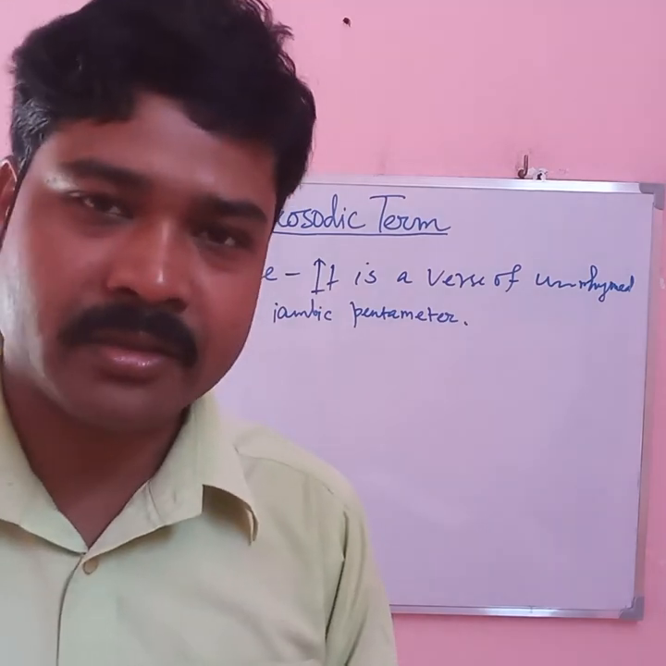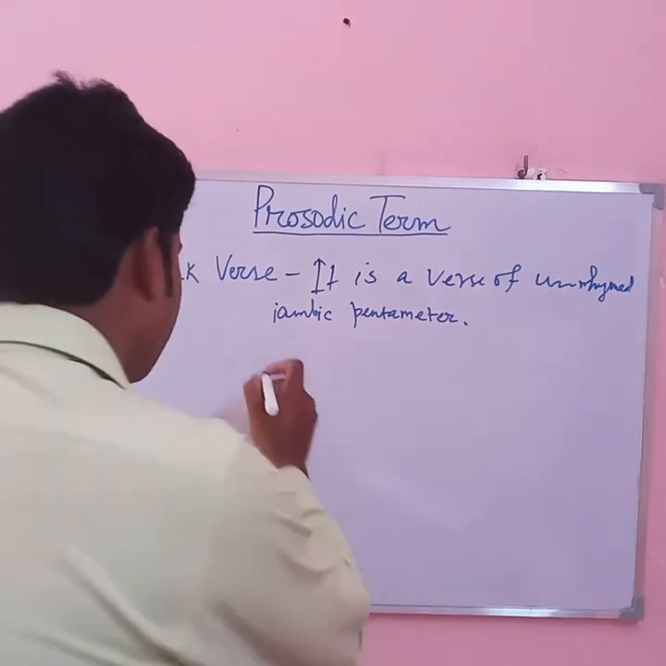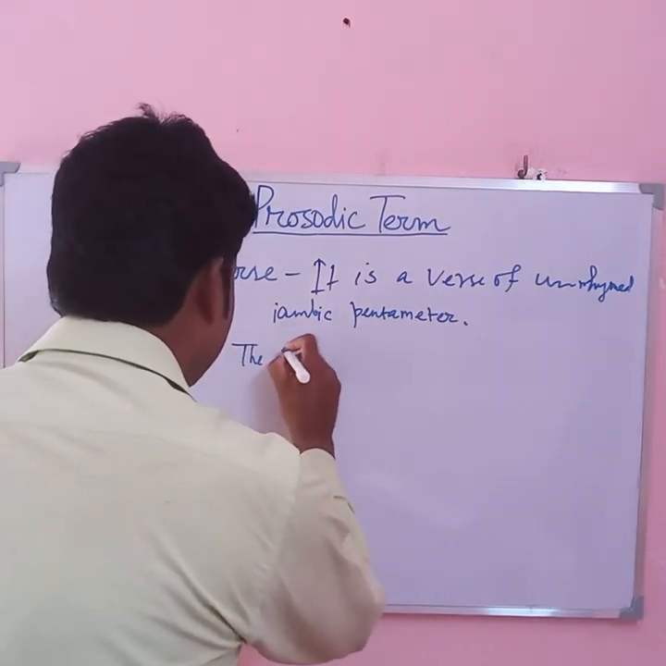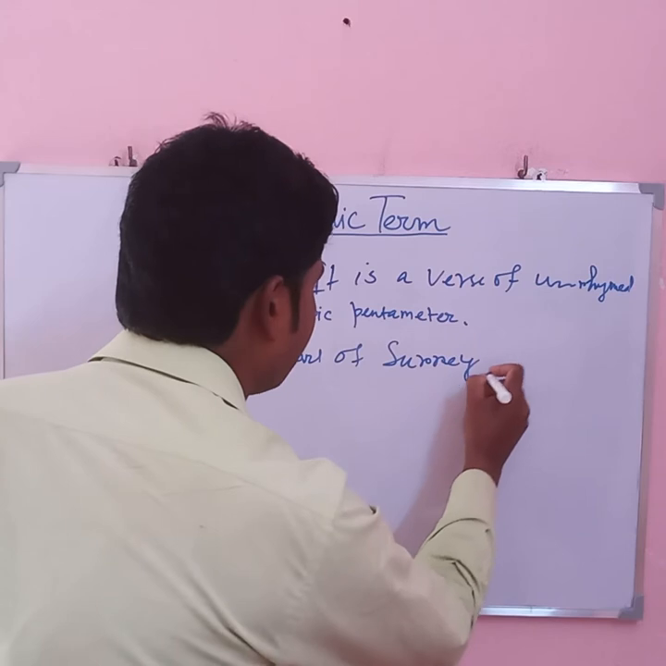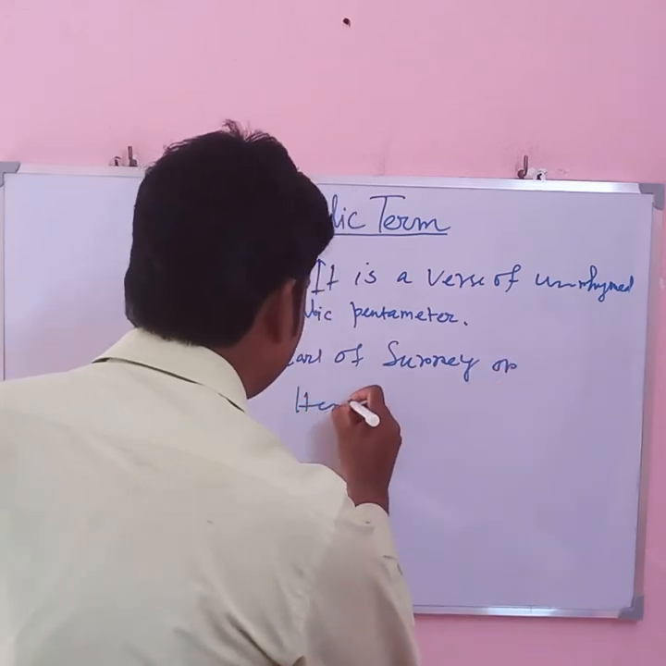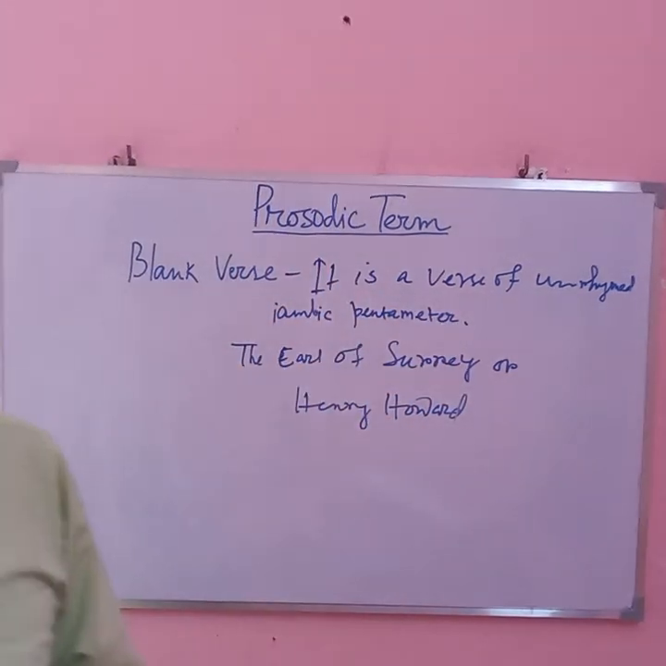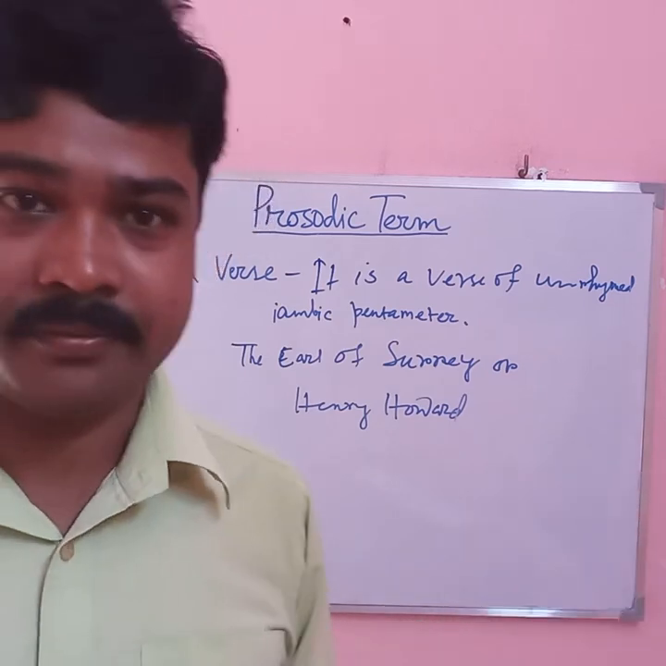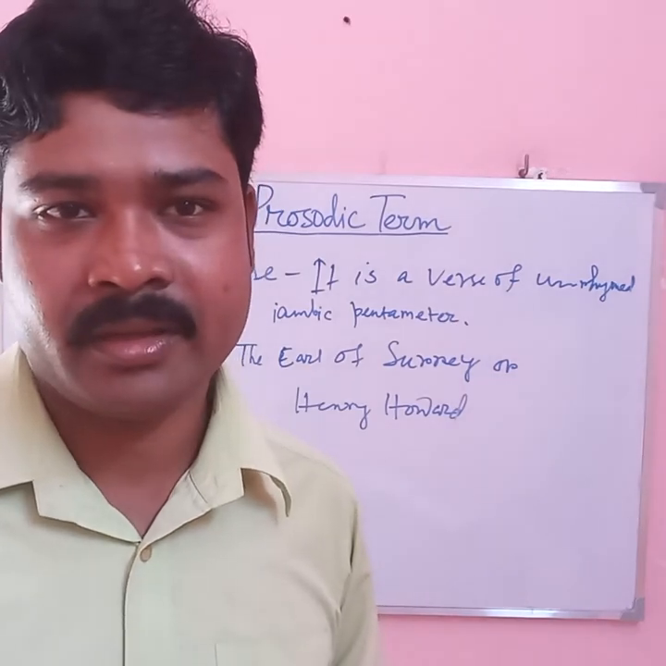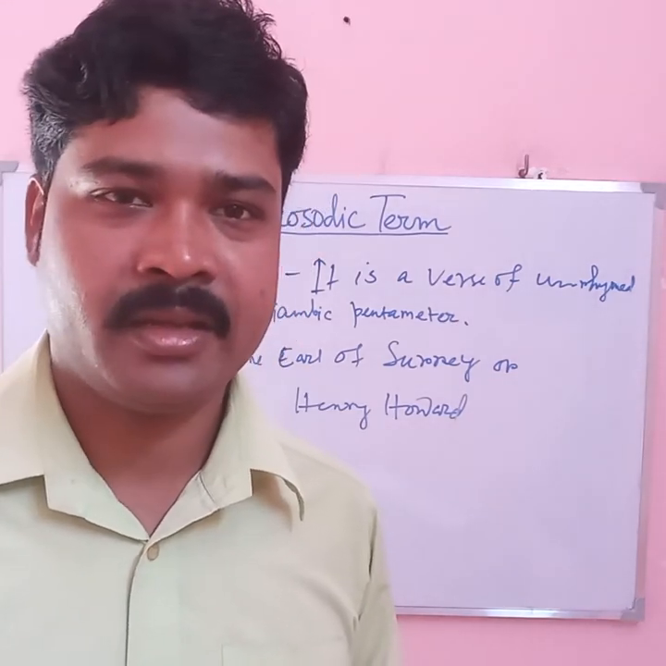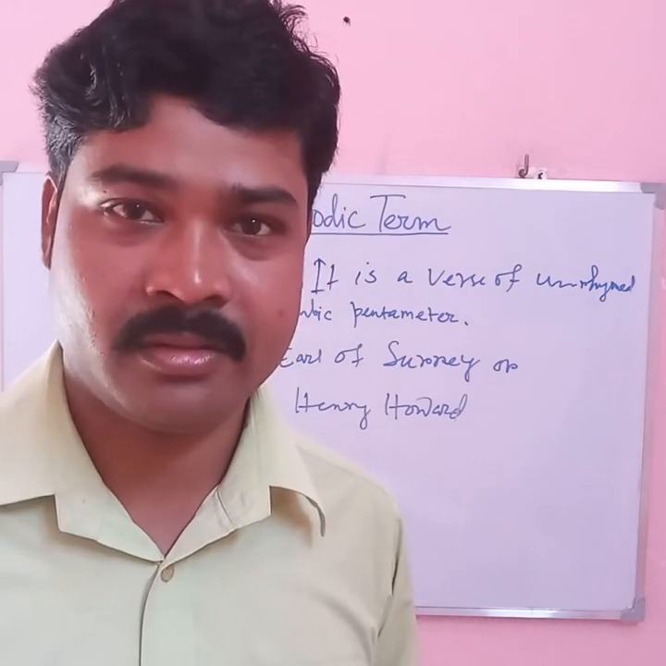Who introduced blank verse in English? The answer is the Earl of Surrey, or Henry Howard. Henry Howard introduced it in English poetry. After that, it became a standard verse form for the Elizabethans and moderns.